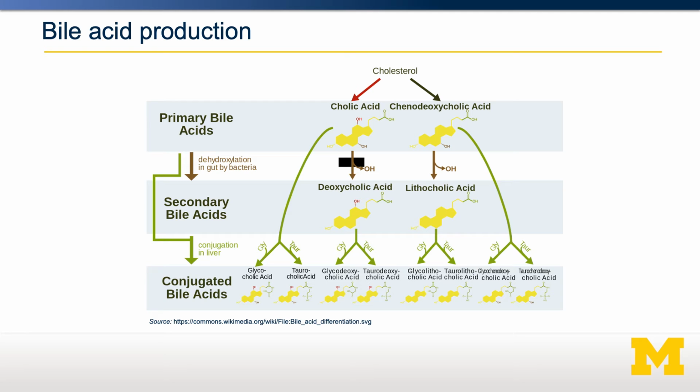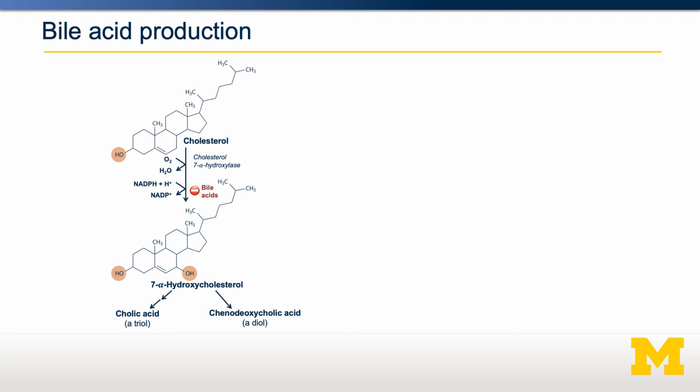Each of these different bile acids can be present at different levels, depending on the activity of our gut microbiome and the efficiency of conjugation. They also have different biophysical properties. They can coat lipids differently, they can be reabsorbed at different rates, and they can even signal differently throughout our bodies. The first step of bile acid synthesis, those that make the primary bile acids, is shown on the left. The rate-limiting enzyme is called cholesterol 7-alpha hydroxylase. It's an important step by which we convert cholesterol into a primary bile acid.